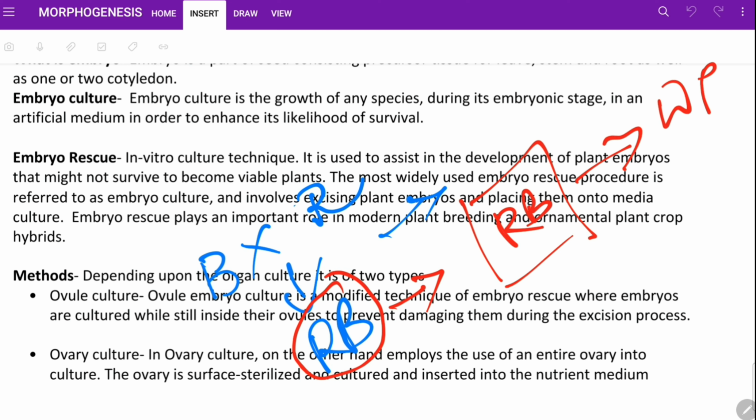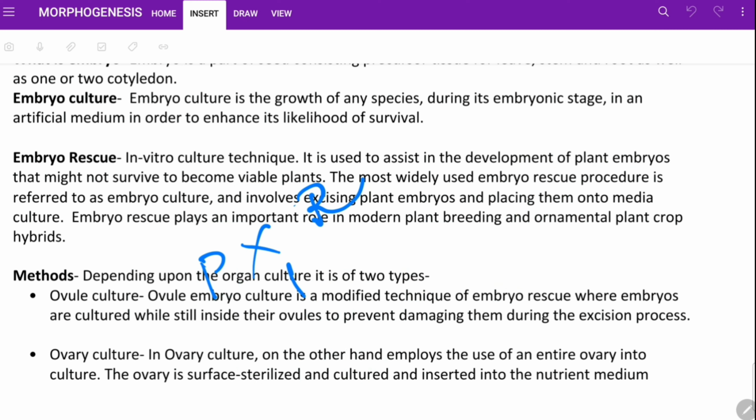So this is the technique that was being used in the production of Raphanobrassica. So you understand it is the placement of a non-viable embryo on top of a culture medium that produces a whole plant.